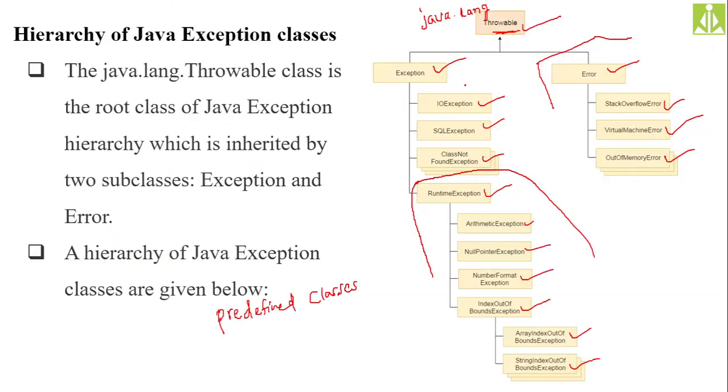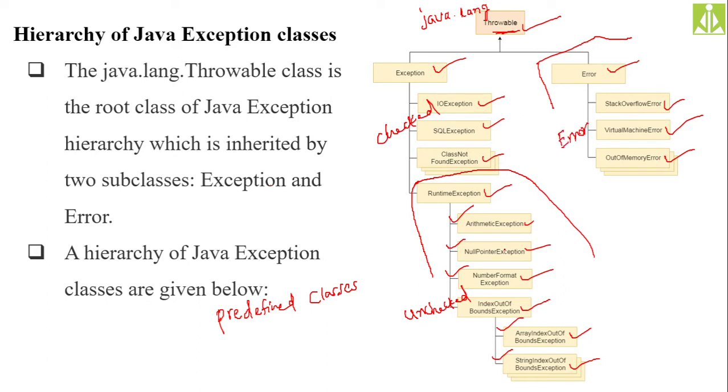Runtime exception is nothing but all these classes, like arithmetic exception, null pointer exception, number format exception, then array index out of bounds and string index out of bounds exception. All these are examples for unchecked. These are checked. And this is error.